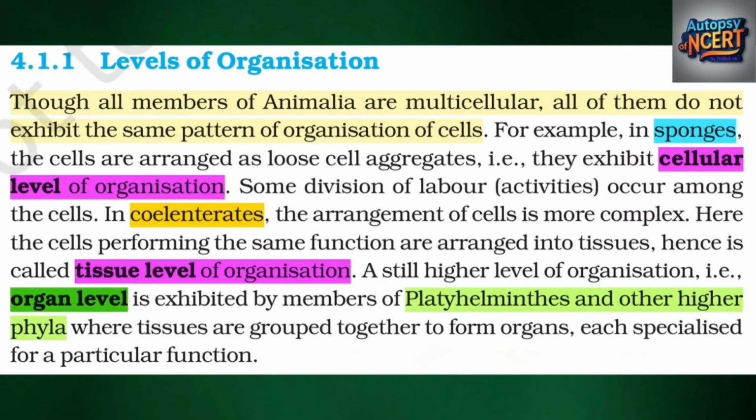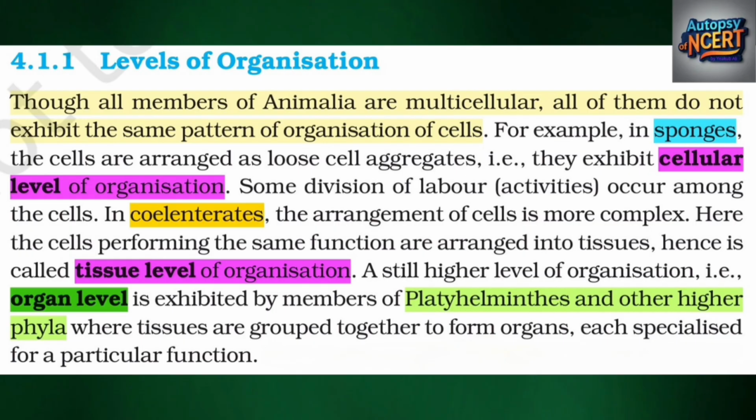4.1.1 Levels of Organization. Though all members of Animalia are multicellular, all of them do not exhibit the same pattern of organization of cells. For example, in sponges, the cells are arranged as loose cell aggregates, i.e., they exhibit cellular level of organization. Some division of labor, activities, occur among the cells. In coelenterates, the arrangement of cells is more complex. Here the cells performing the same function are arranged into tissues, hence it is called tissue level of organization.